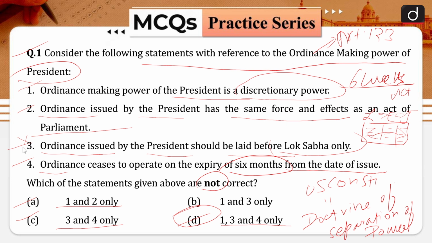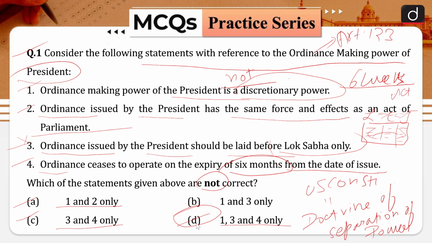Ordinance promulgation power of the President is not a discretionary power. He has to act in aid of the Council of Ministers. He is bound by the aid and advice of the Council of Ministers. The Indian President does not have any discretionary power, and that is why your statement number 1 is also not correct, and hence the correct answer for this question is option D, 1, 3 and 4 only.